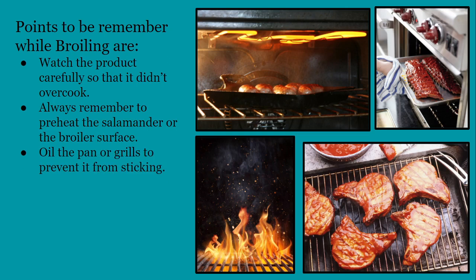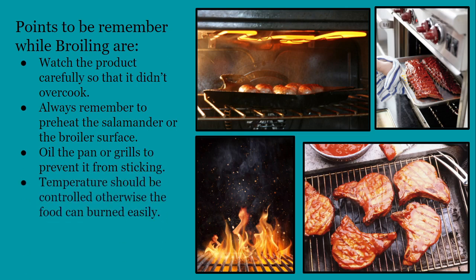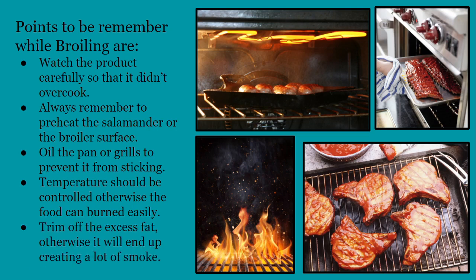The next point, oil the pans or the grills to prevent them from sticking. Temperature should be controlled, otherwise the food can get burned easily. That means you should know how to control the temperature of the broiler. Last point says that trim off the excess fat from the meat product, otherwise it will end up creating a lot of smoke, as in that high temperature fat burns easily and turns into smoke.